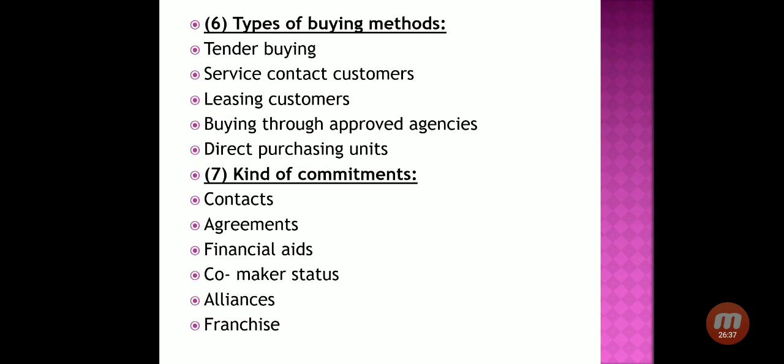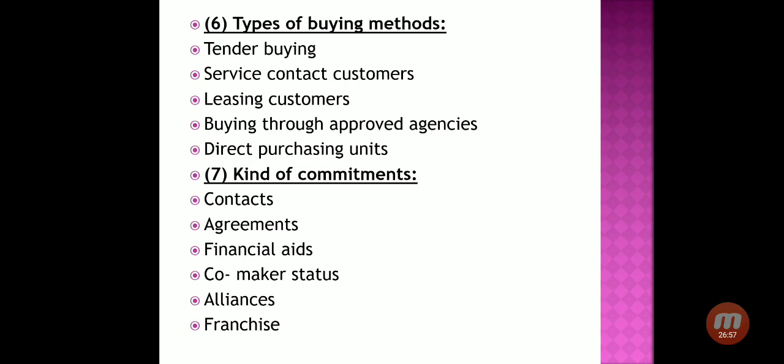if the contract or the deal is going to last for a longer period of time, 10 years or 20 years, then buyer and seller take a decision of co-maker, meaning they are going to produce the product jointly, together. Say for example Maruti and Suzuki.